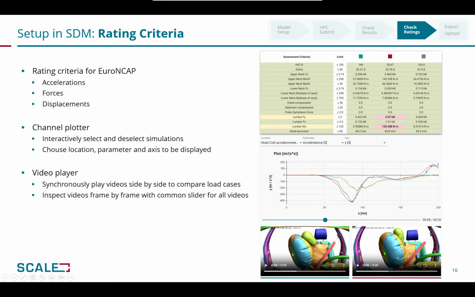The third part of the report contains the rating criteria as specified by Euro NCAP. These values are highlighted also with a red background if they do not respect the limits configured for the project, offering an instant outlier detection. The following report part offers a channel navigation and plotting tool. Plotted channels can be used in researching rating values that go over limits. The channel navigation itself is customized for the channels required by Euro NCAP, offering a fast identification of missing channels when that is the case.